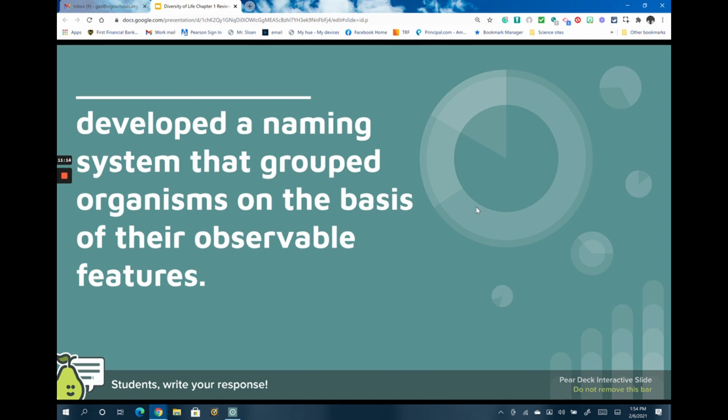And that is Linnaeus. Now, I don't expect that you're going to be able to spell that tomorrow on the test. I believe this will be a multiple choice on the test. So Carolus Linnaeus is the one who was responsible for coming up with the system for naming organisms. Linnaeus.